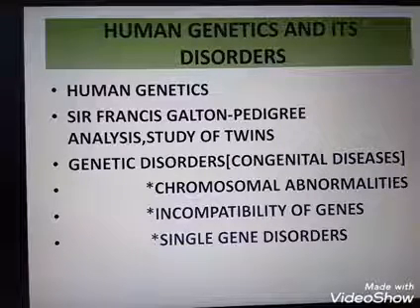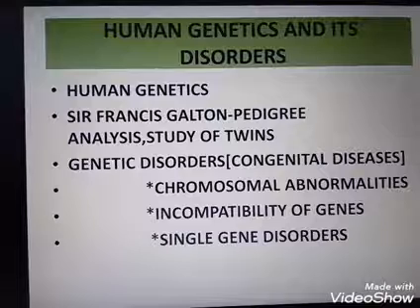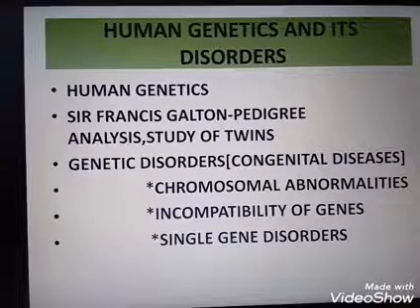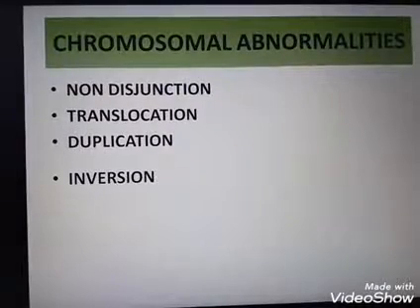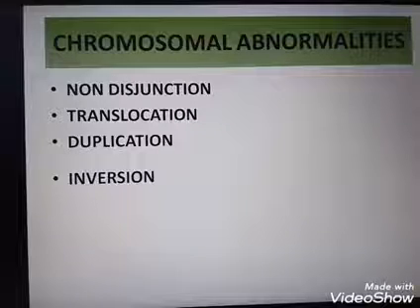In this chapter we have to discuss these three types of disorders or defects. The first one is chromosomal abnormalities.